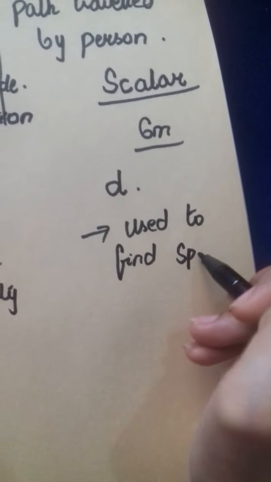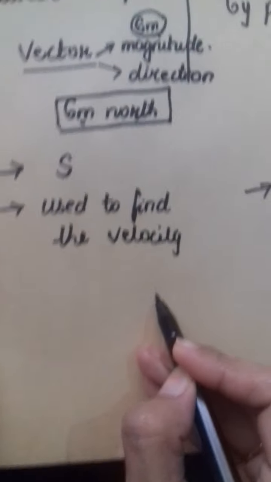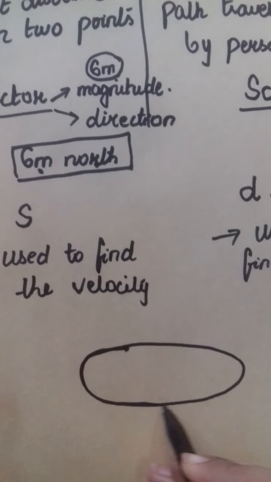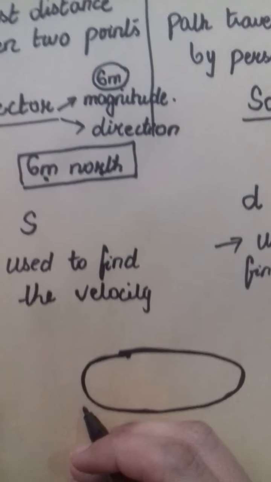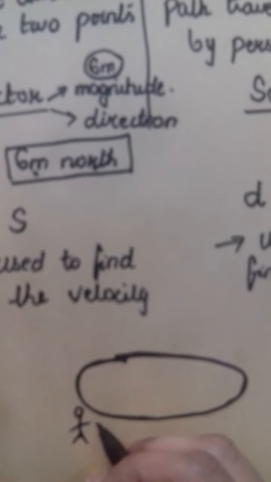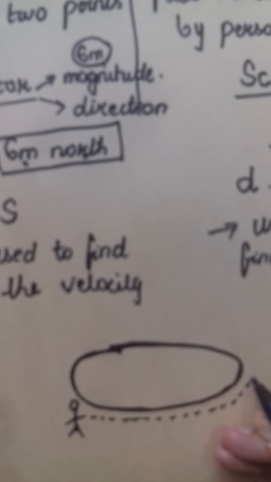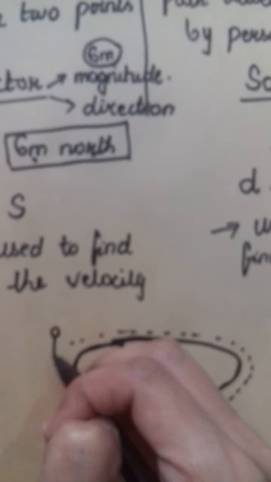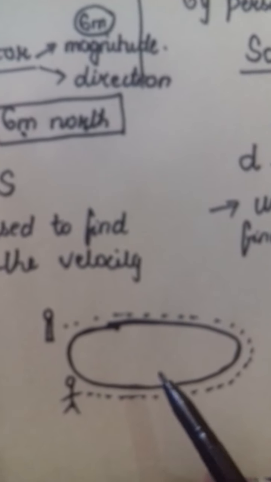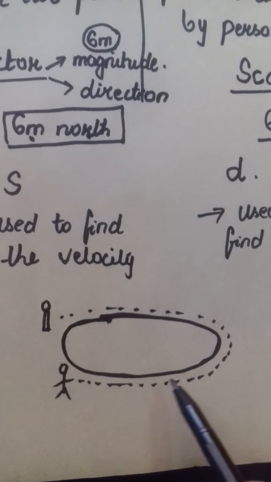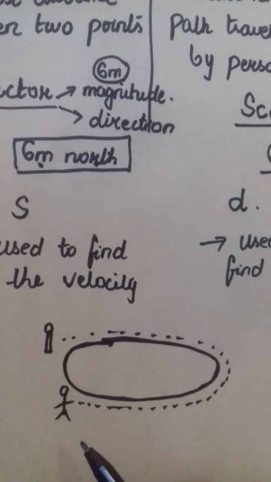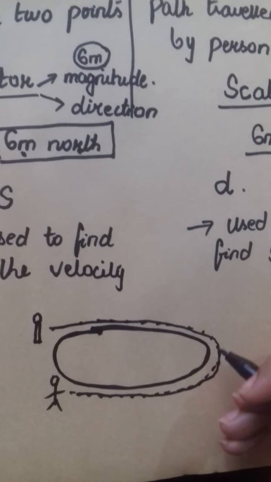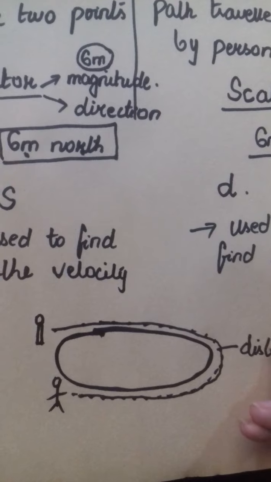Now I'll explain it with a simple example. For example, here we have an oval shaped path, and suppose a person starts from here. Suppose the person moves in the anti-clockwise direction and reaches his destination, which is here. Now when we measure the whole path which has been traveled by this person, this whole path is termed as his distance.